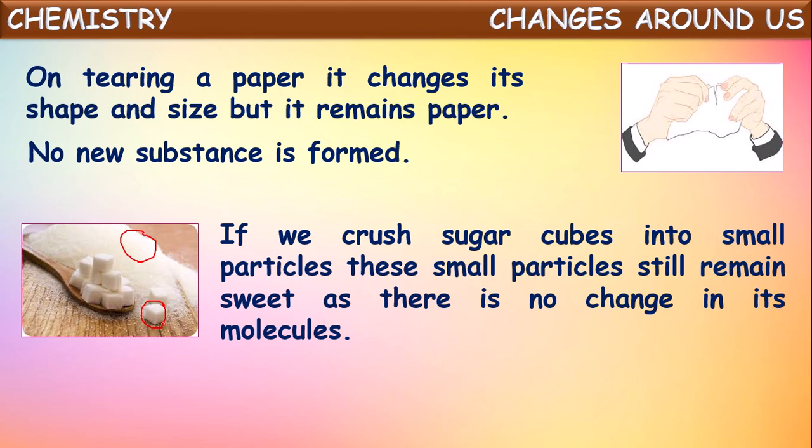In this sugar cube, there are sugar molecules. In this sugar powder also, there are sugar molecules only. No change in the chemical molecular formation. So this comes under physical change. One more example we can see. So these all are physical changes in which there is no formation of any new substance. Only change is there in the physical properties like size, shape, these all. Okay, these are called physical changes.